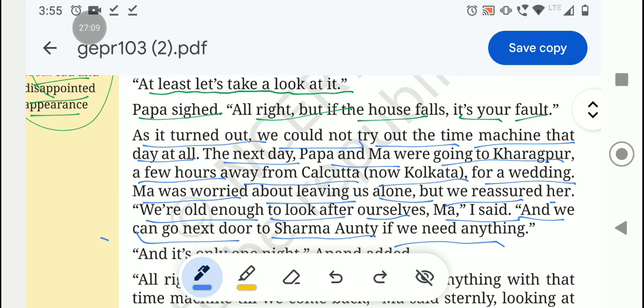Ma was very worried about Anand and Anita because she had to leave them alone. So Anita says, we are old enough, Ma, so we can look after ourselves. If we want anything, we'll go next door to Sharma auntie.